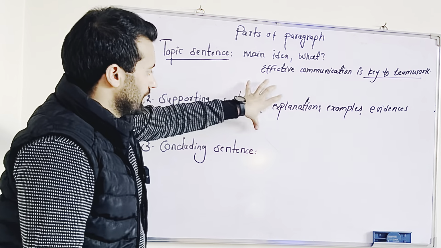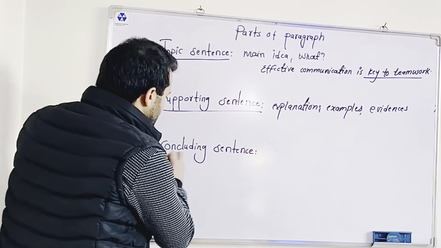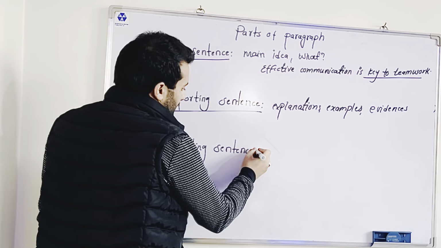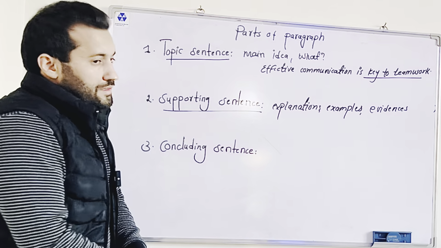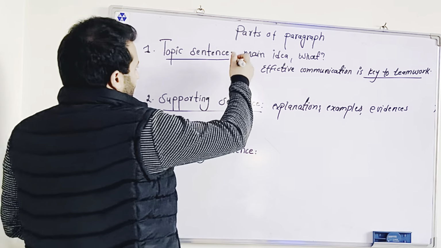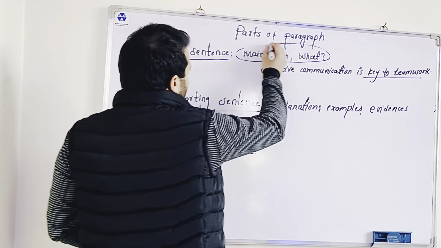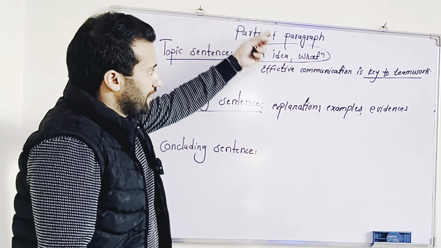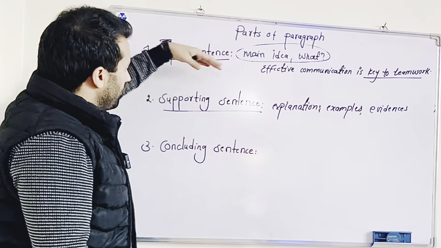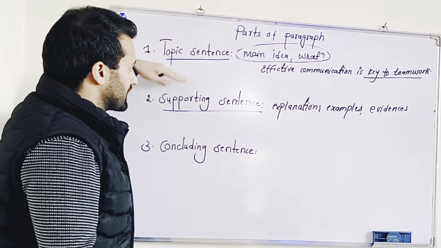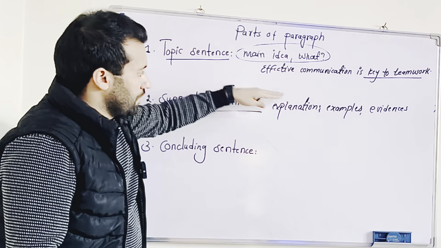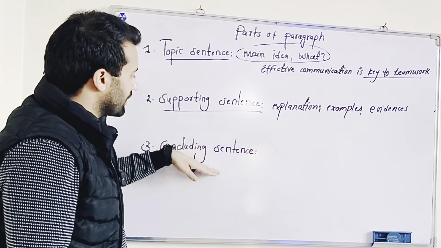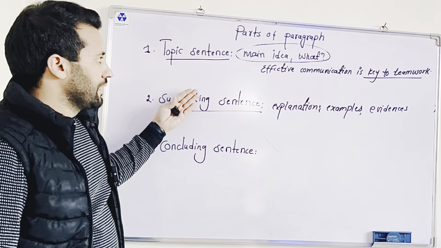The last part of the paragraph is called the concluding sentence. In the concluding sentence, either we paraphrase the main idea. The paraphrasing of the main idea would be the conclusion of the whole paragraph. Or we summarize the supporting sentences, the body section, then it becomes the concluding sentence of the whole paragraph.